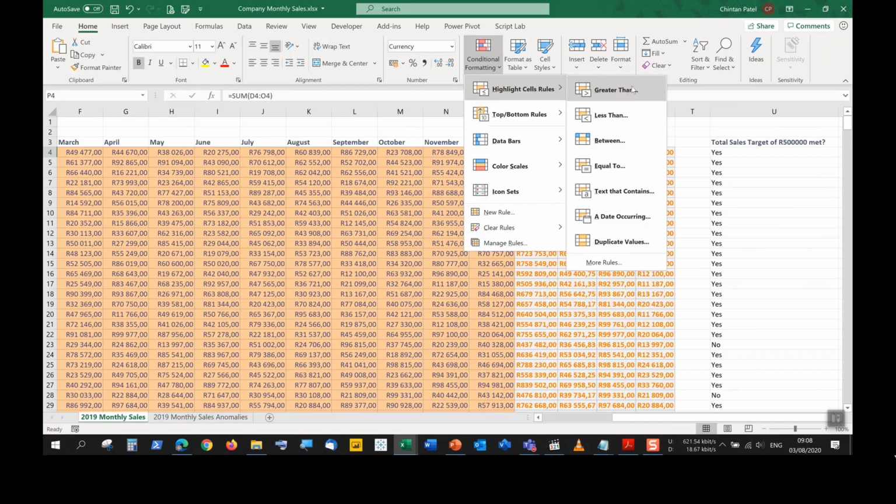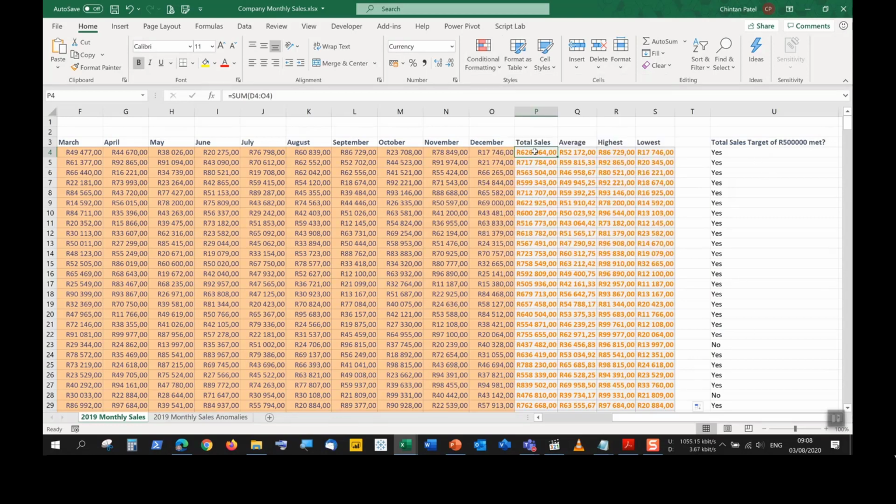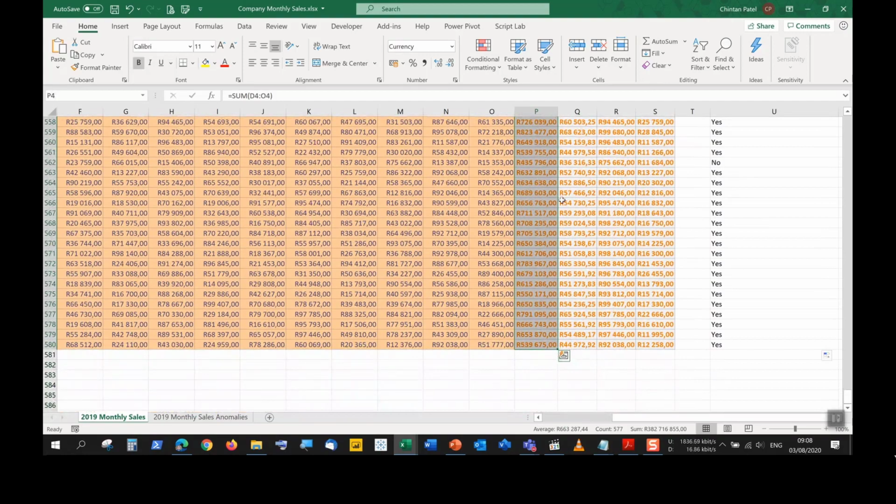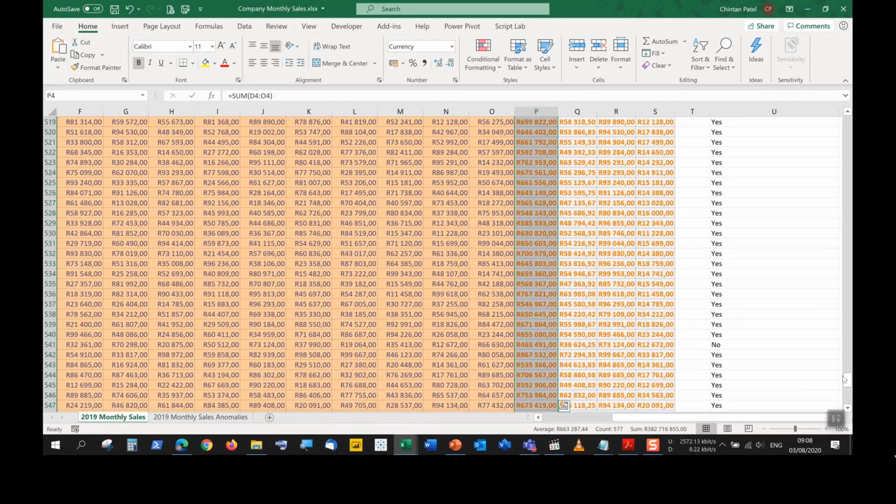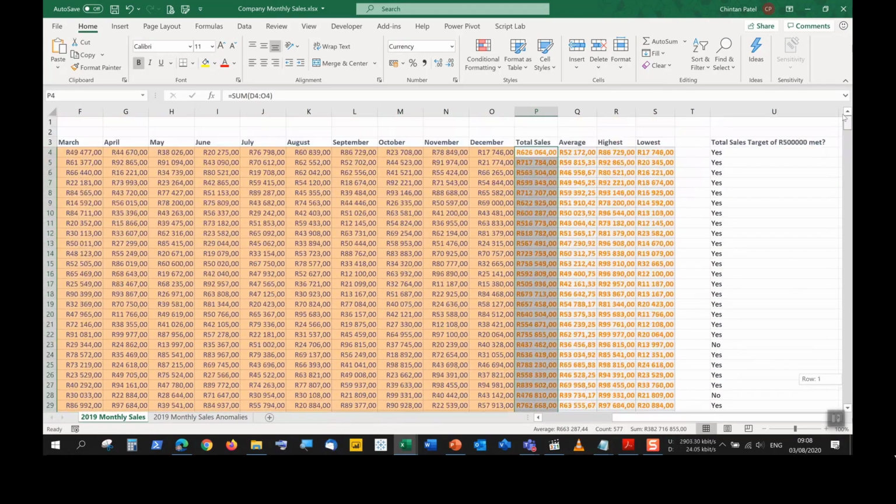So that's another way. It's not a very direct way of saying that we are using the if function, right? But it is technically using it. But we are going to rather see the use of color instead of words that we'd like to display. So let's say, for example, with column P here, from P4, Control Shift and down, all the way down to P580, I wanted to assess the same criteria, which values are greater than 500,000.